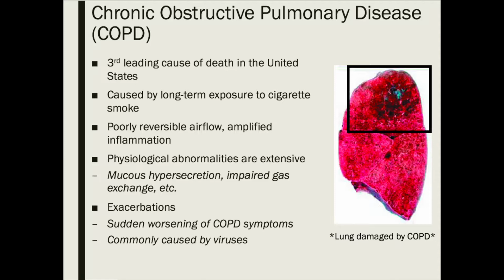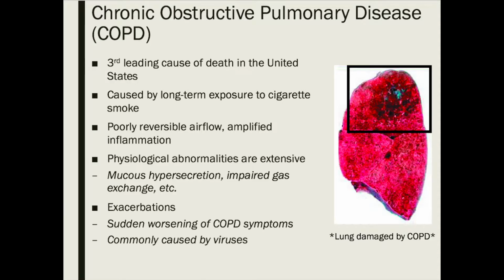COPD is caused by long-term exposure to toxic particles found in cigarette smoke. COPD is characterized by poorly reversible airflow obstruction and abnormal inflammation. All smokers have inflammation within their lungs as a normal response to toxic chemicals that they're inhaling. However, an individual with COPD has enhanced or abnormal inflammation to these particles. Those with COPD typically have an increased inflammatory environment within their lungs.